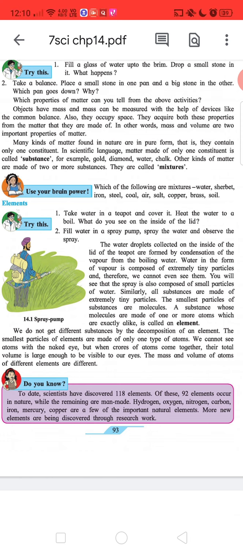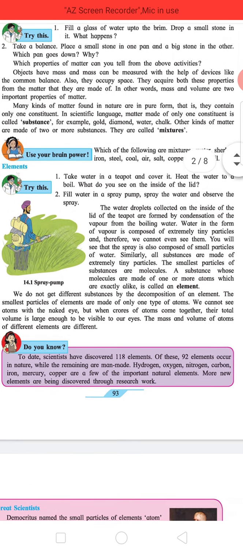Water in the form of vapor is composed of extremely thin particles and therefore we cannot even see them. You will see that the spray is also composed of small particles of water. Similarly, all substances are made up of extremely tiny particles. The smallest particles of substances are molecules.